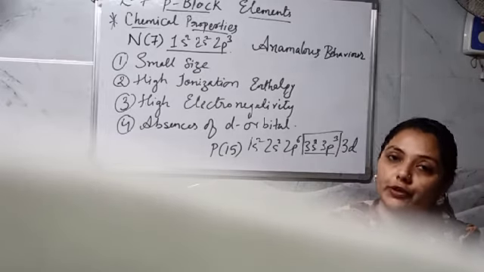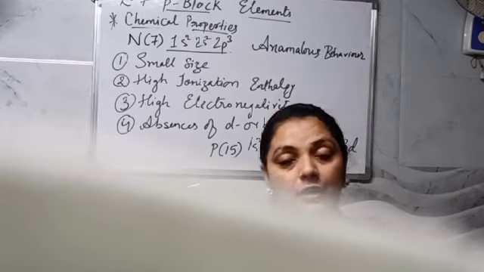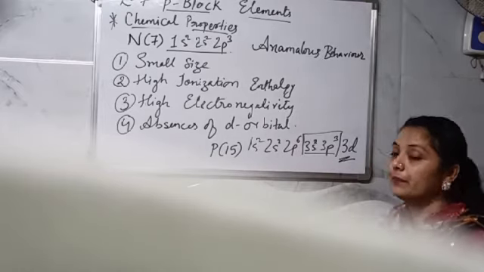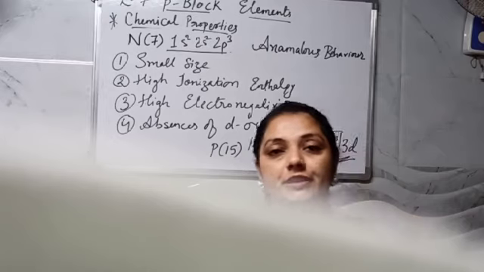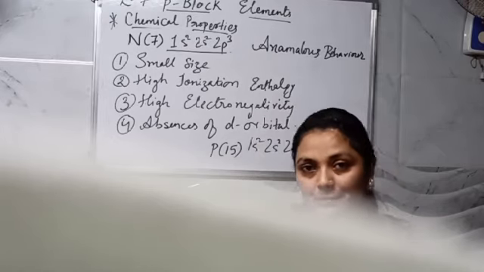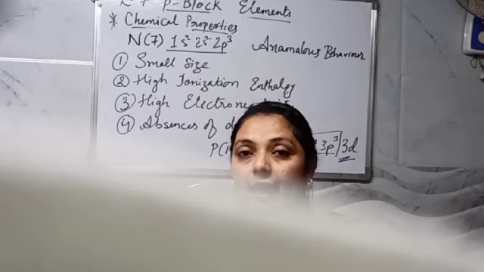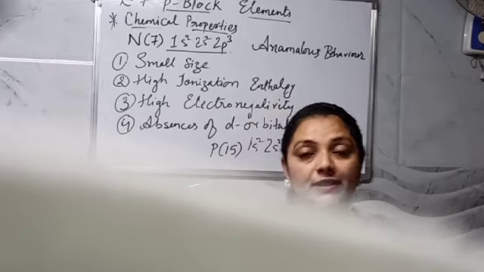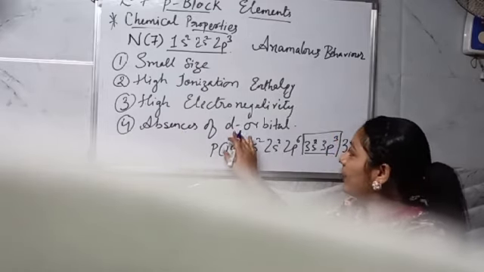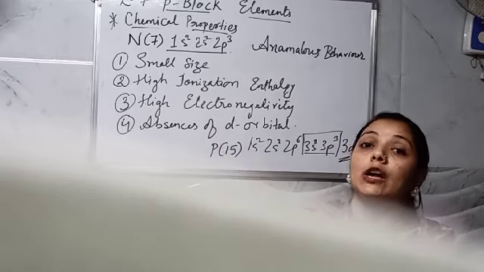Also when we go for the further elements like arsenic, antimony and bismuth, they also have the availability of d orbitals. So they can go for higher oxidation states. They can jump from the lower to the higher oxidation states. So this is possible in the rest of the elements. But nitrogen is not having d orbitals.